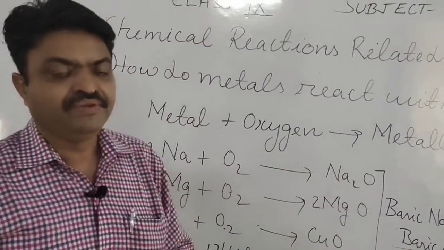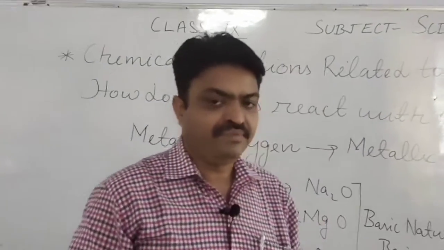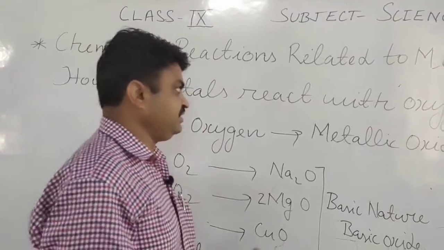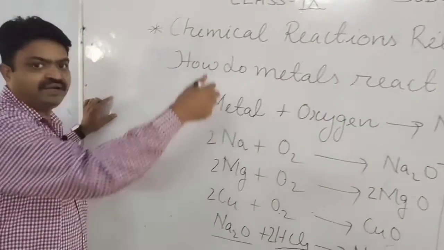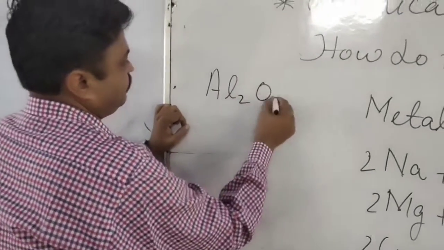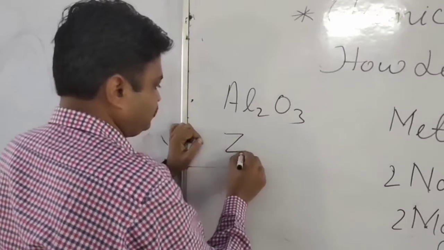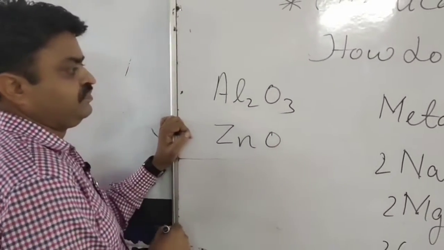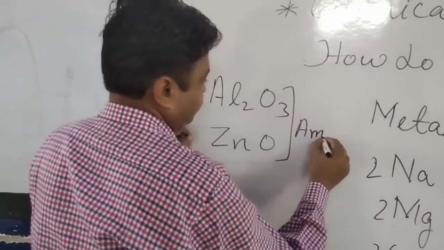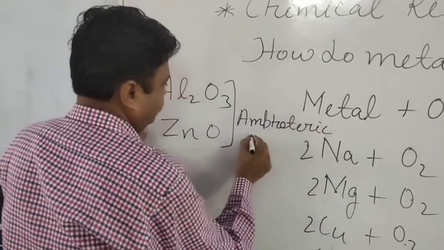But there are two exceptions, student, and you should learn about the exceptions. There are two metallic oxides, aluminium oxide Al2O3 and zinc oxide ZnO. What are they, student? They are amphoteric oxides.